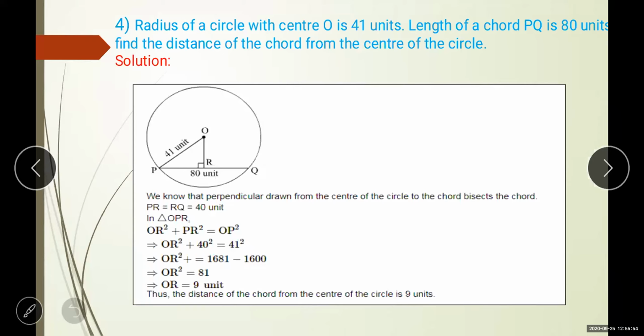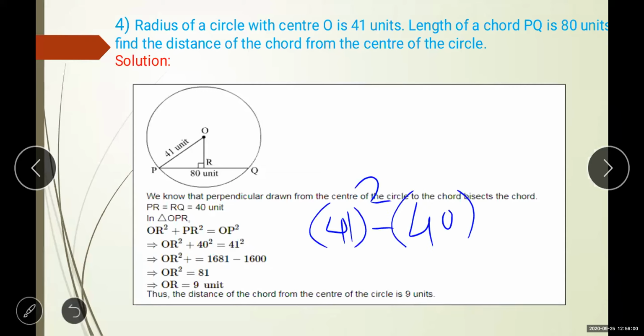Now OR square is equal to 41 square minus 40 square. ये जो 40 square है, it goes to the next side, where it will be minus. Okay, so square of 41 is 1681 minus 40 square is 1600. What is remaining? 81.